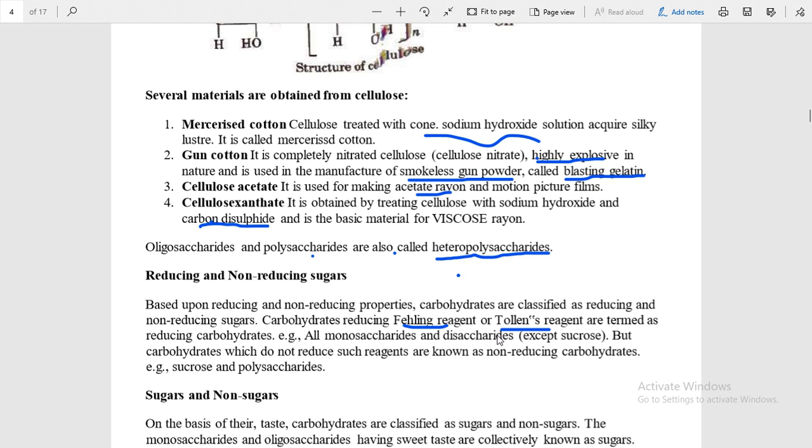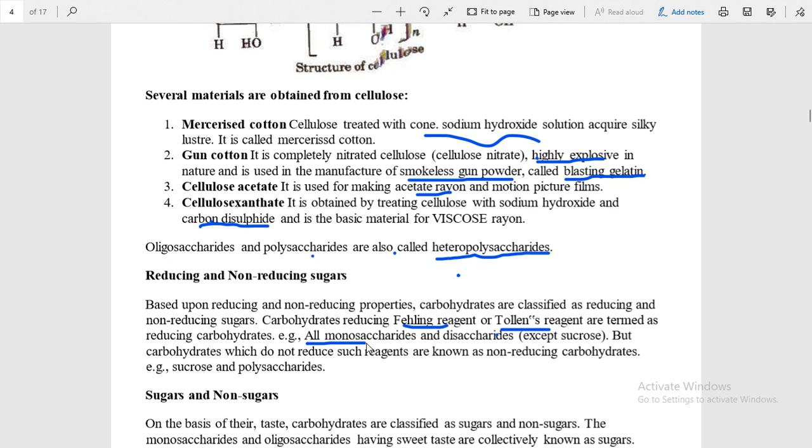Okay, once again students, listen carefully. Those carbohydrates which have a free aldehyde group reduce Fehling's reagent and Tollens' reagent. But those carbohydrates which have no free aldehyde group as a functional group, those are known as what? Non-reducing sugar. Okay, example: all the monosaccharides have a free aldehyde group.